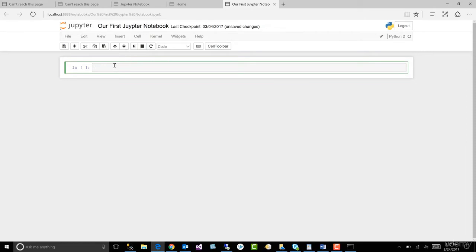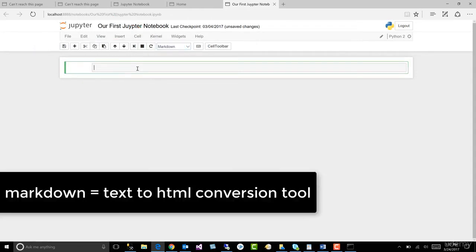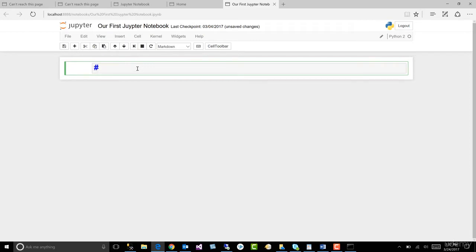So this is a cell, and this is where we type our code. A nice thing about this is we can also document what we're doing. So notice here it says code. If we change this to Markdown, and we come down here, and let's type in, how about a pound sign to make it a nice large header? Then we'll say, let's get started.